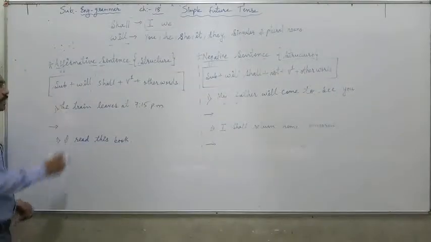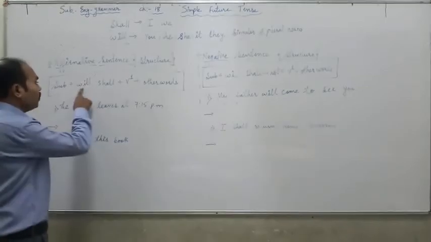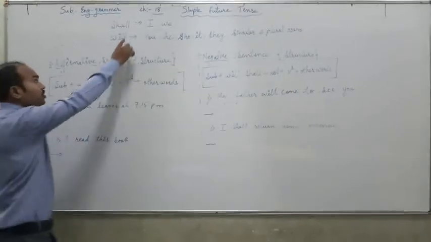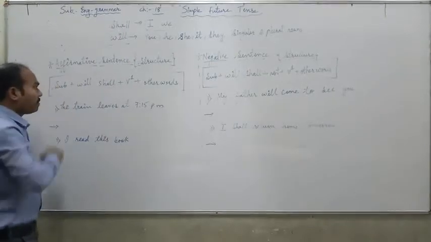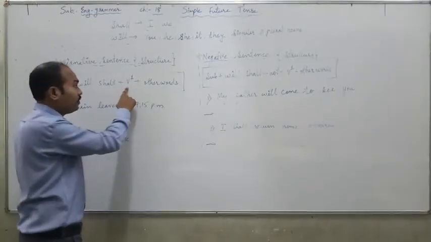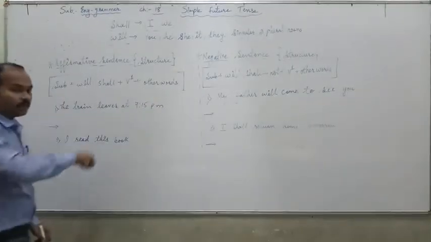The structure to make an affirmative sentence is, first of all you write the subject, then will or shall, based on the subject, then the first form of the verb, and finally other words, the remaining words in the given sentence. So we will do it.